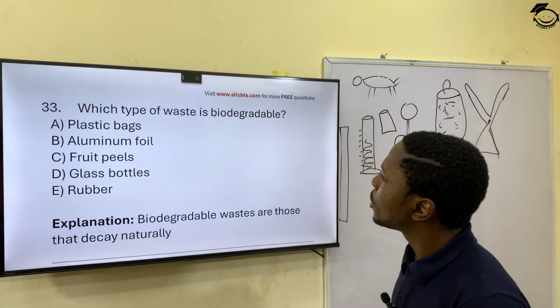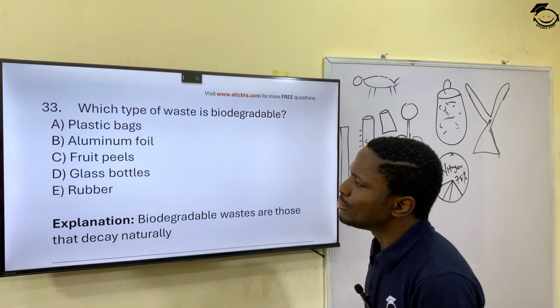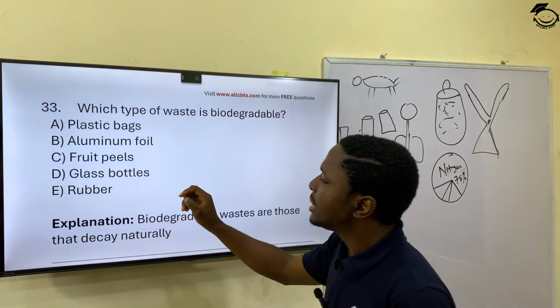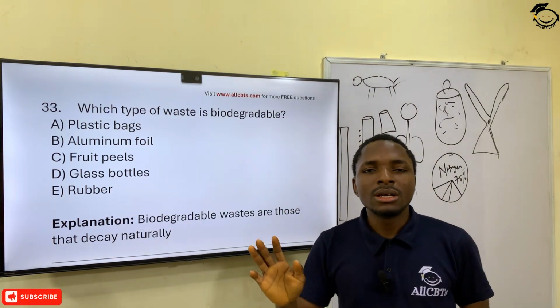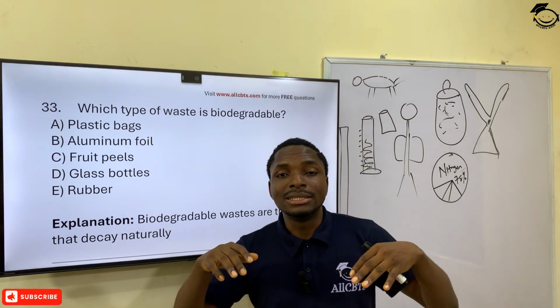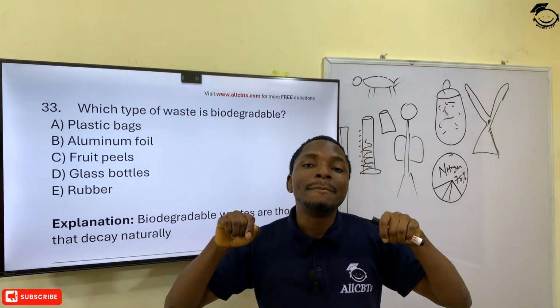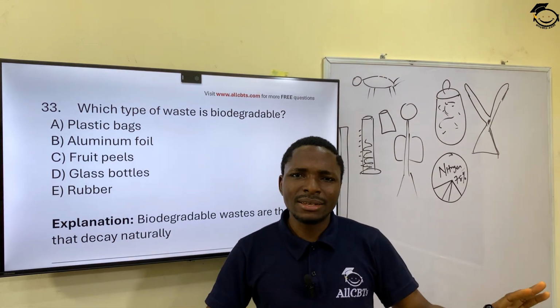33. Which type of waste is biodegradable? We have plastic bags, aluminum foil, fruit peel, glass bottle, rubber. Biodegradable simply means a kind of waste that decays on its own, that rots on its own, that merges into the surroundings easily.